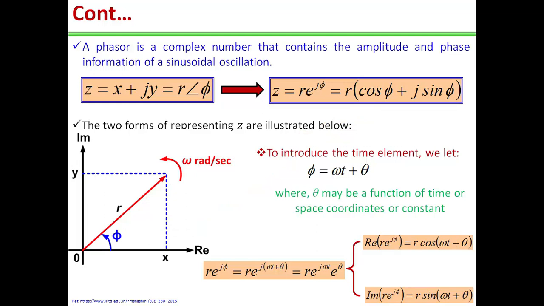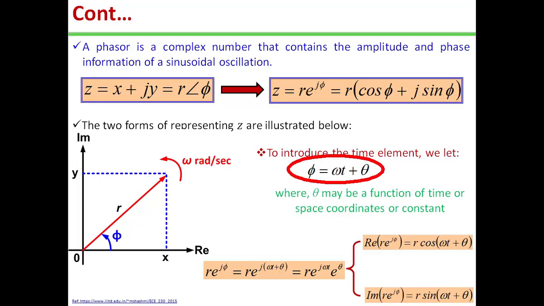Here z is equal to x plus jy is the phasor represented in rectangular form, z is equal to r angle phi is the phasor represented in the polar form, and z is equal to r e to the power j phi is the phasor represented in the exponential form. You can see in this figure the two forms, that is the rectangular and polar, representing z are illustrated.